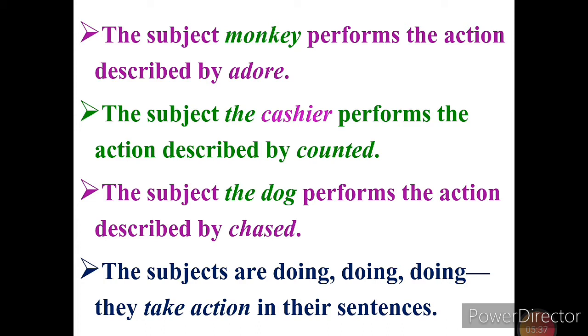So here the subjects are doing. They take action in their sentences. This action makes the sentence strong and clear in tone, so we can say it is an active voice.